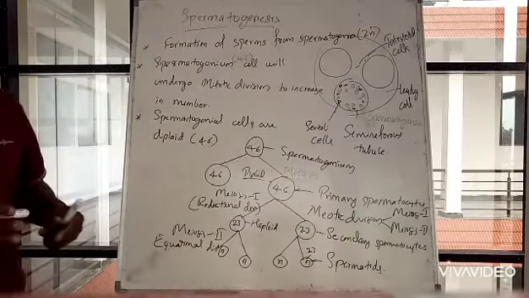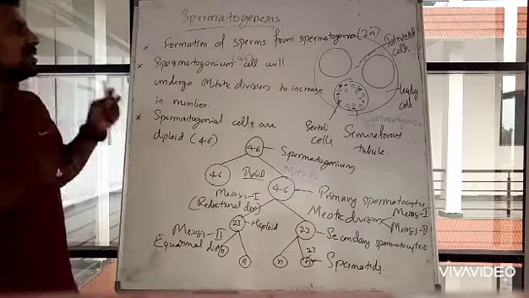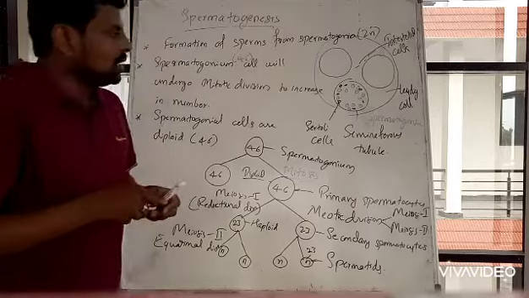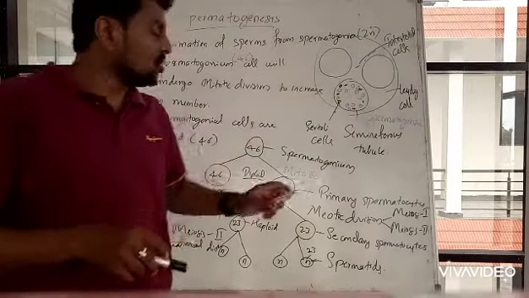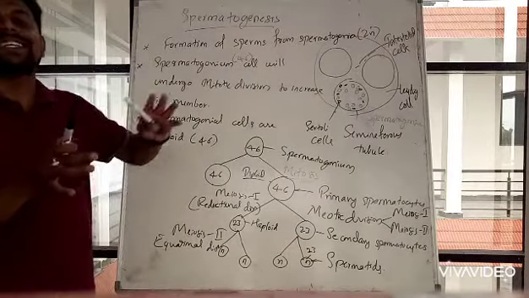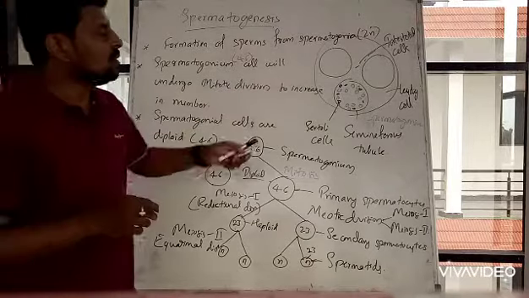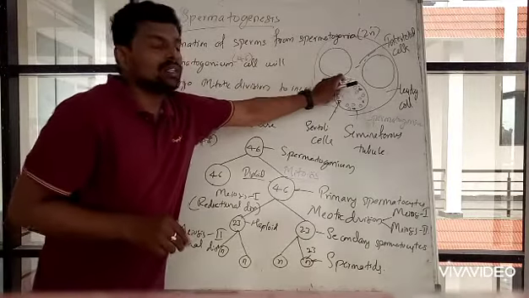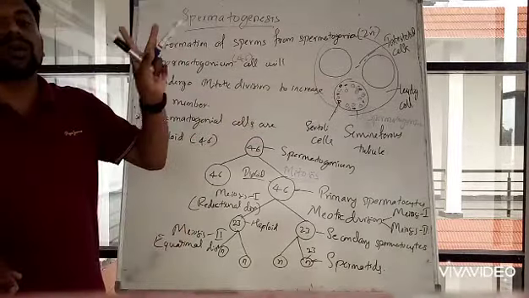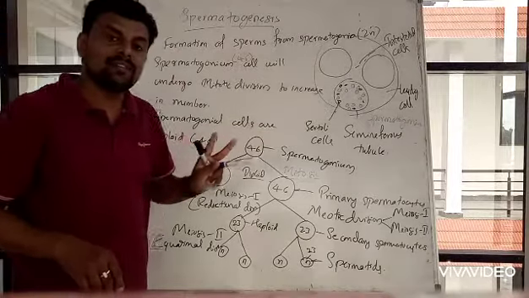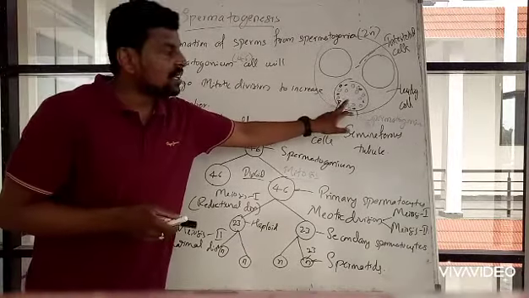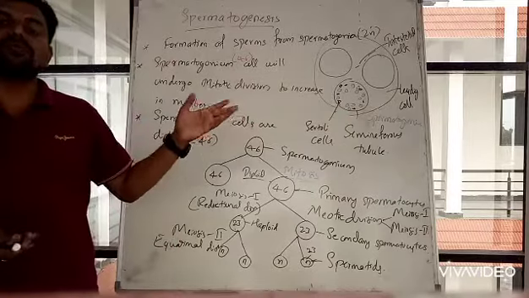Got it? This whole process takes place inside the seminiferous tubules. Two kinds of cells are there: the Sertoli cells and the spermatogonial cells.